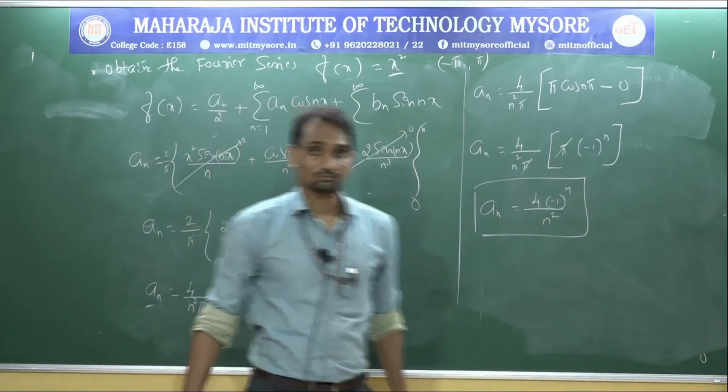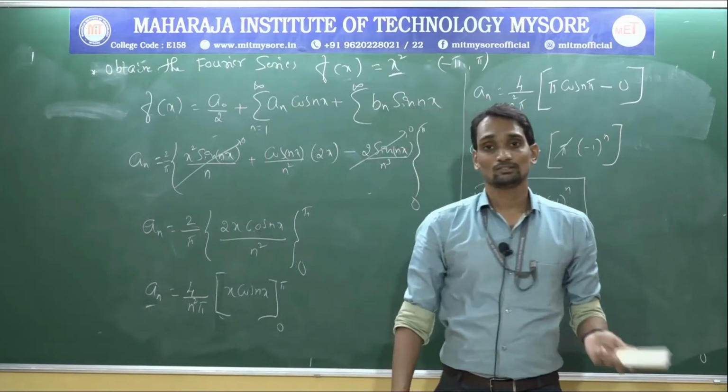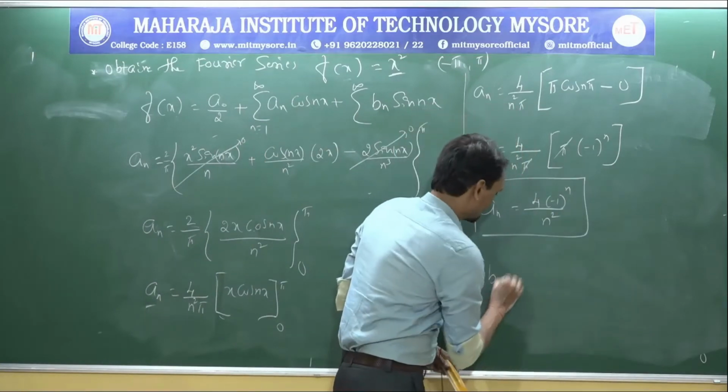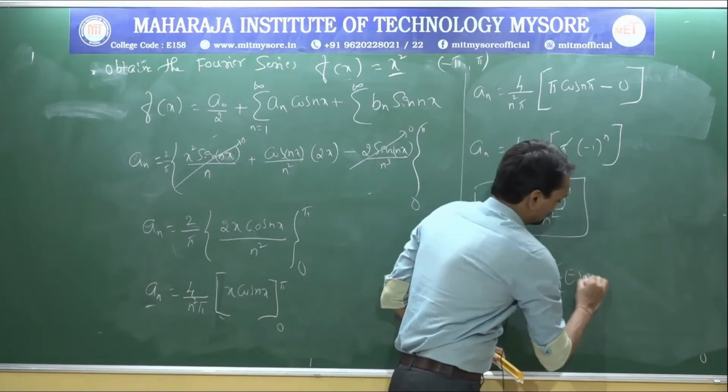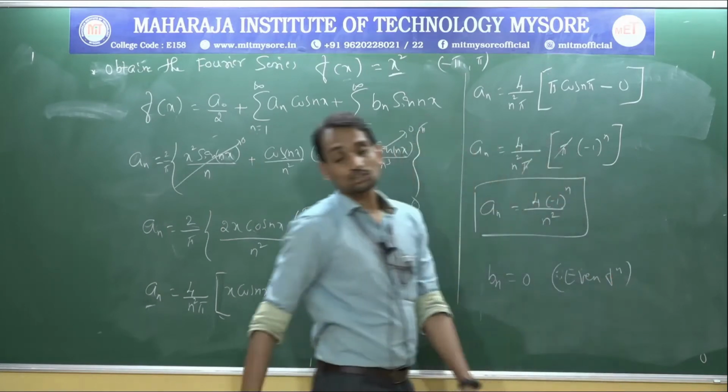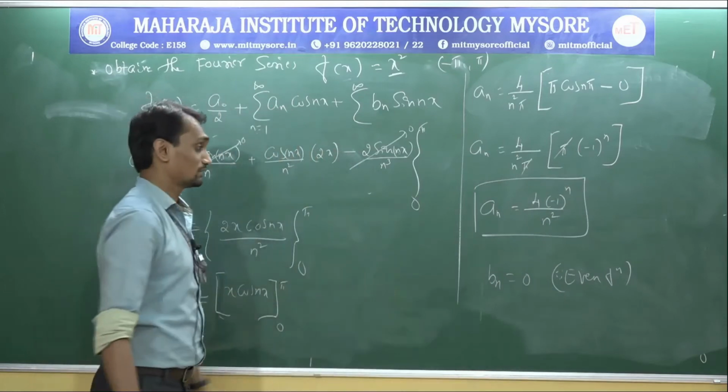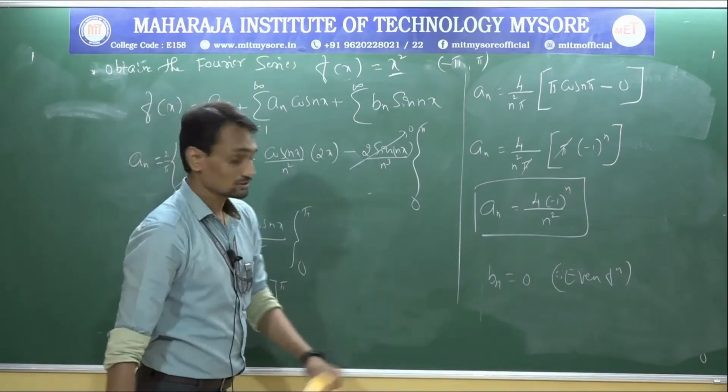Therefore a_n is this. Anyway, b_n is 0. No need of calculating, directly write it as b_n is 0. If you want, write down in brackets that it is an even function. No need of calculating all that, directly write b_n is 0.